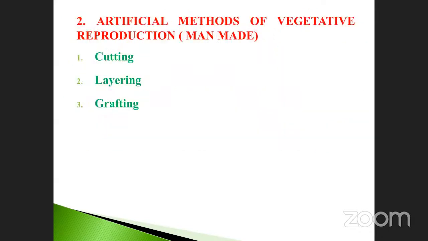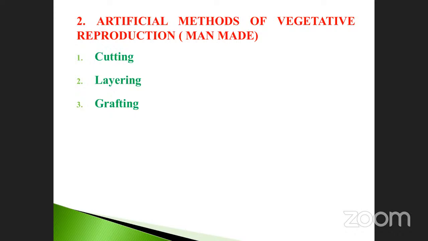Next, these are considered natural or artificial. What we studied above are called natural vegetative propagation. The next one is the artificial method of vegetative reproduction, otherwise called man-made. The artificial method of vegetative reproduction is divided into three: cutting, layering, and grafting.